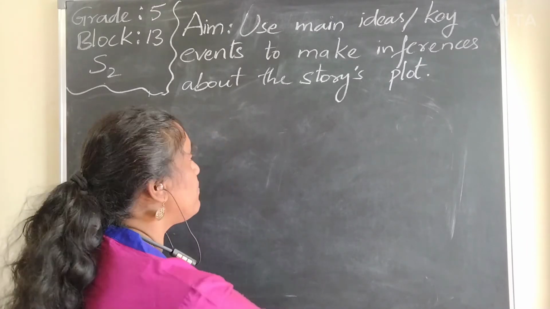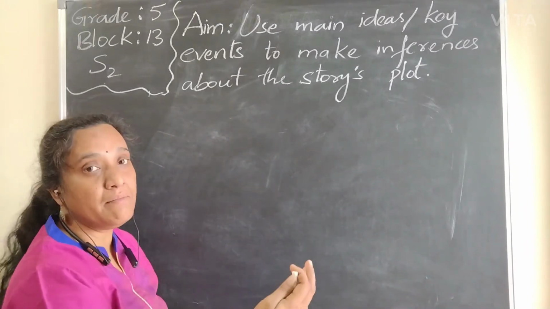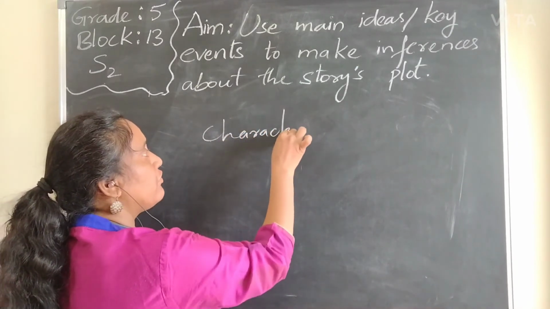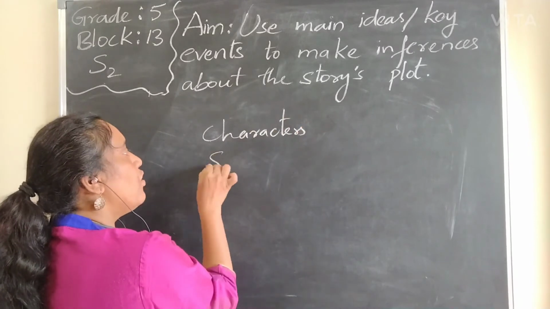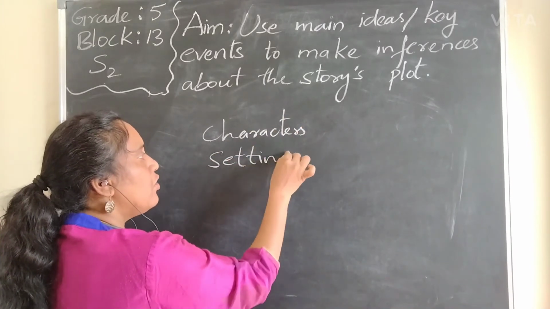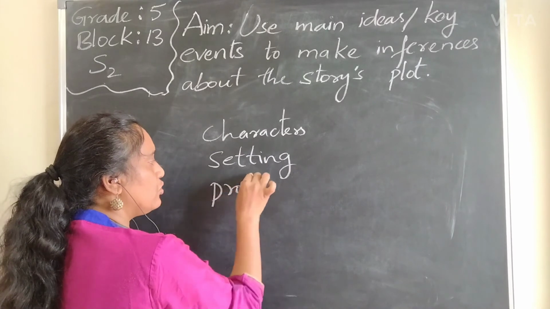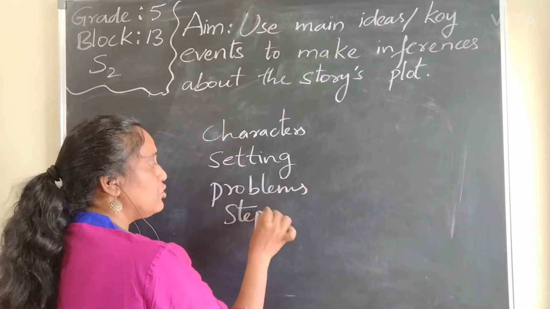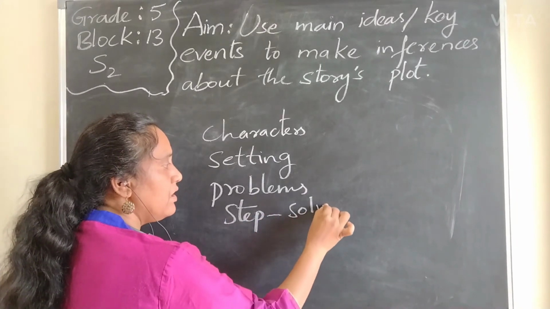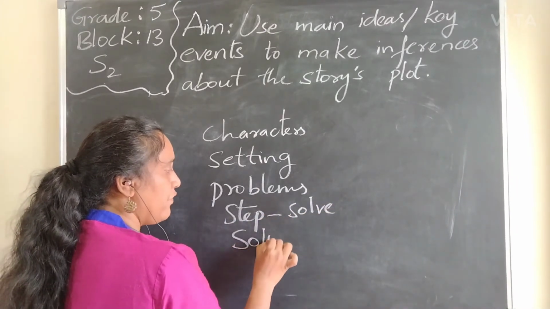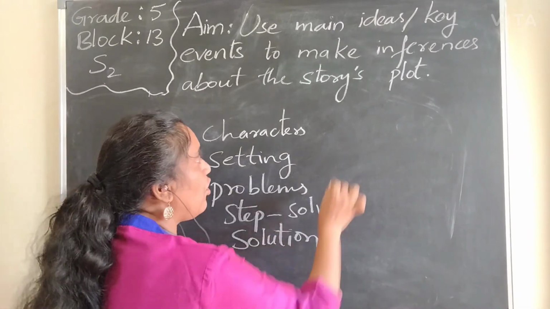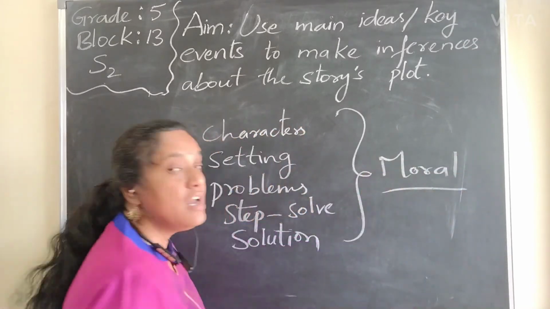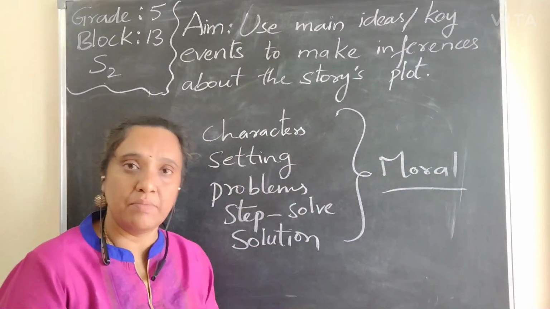So coming to the story's plot, in the sense, what is the main background, means coming to the characters. From the story, after reading, we want to find what are the characters, what is the setting of the story, what's the problem arising in the story, what steps are they taking to solve the problem, and actually what solution they have found from that. And basing on all these, we want to know what's the moral of the story and what we are going to do. So coming to the plot, we can have all these elements in that.